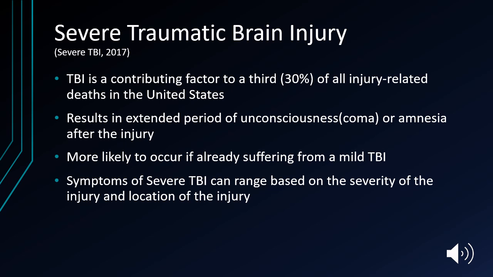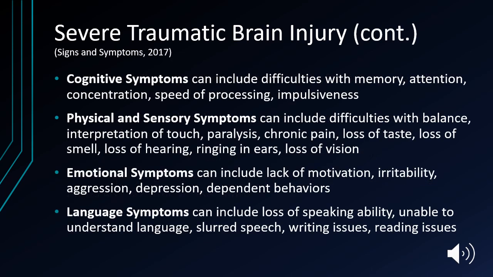Traumatic brain injury is caused by a bump, blow, or jolt to the head from an external force that disrupts the normal functioning of the brain. A closed head injury is caused when the brain impacts the inside of the skull that can occur from a jostle, a traumatic brain, kind of bounces around on the inside. So this would be caused when a young athlete, maybe a football player, hits head to head.